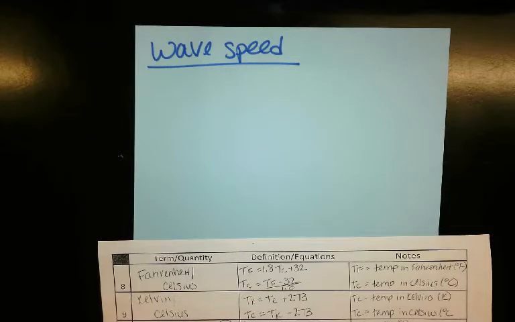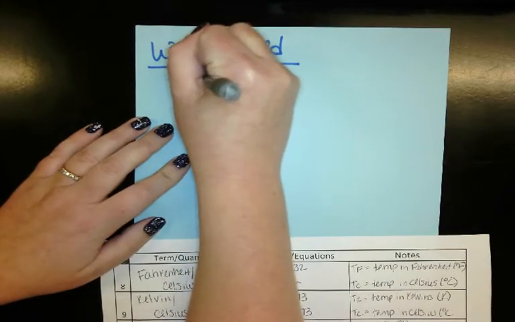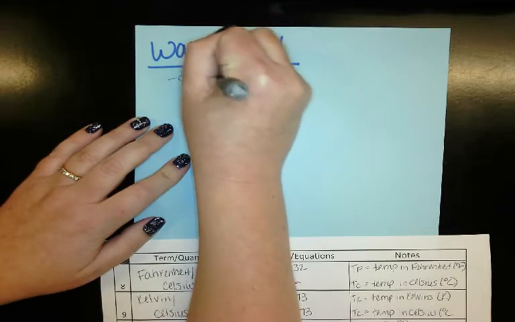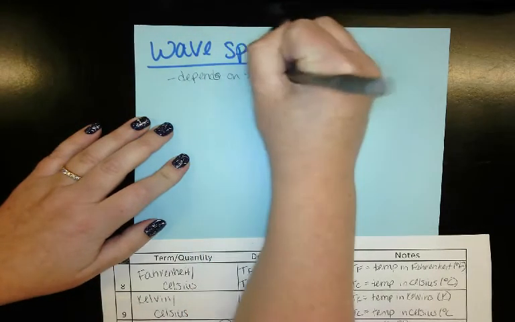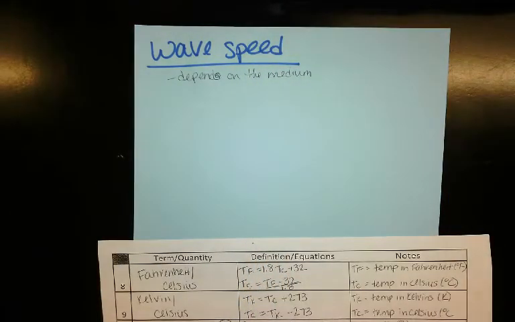Now, we're going to be looking at the last equation of the trimester here, which is going to be wave speed. So you're going to say how fast these waves are moving. Now, when you're looking at wave speed, it's going to depend on the medium. If it's going in a solid versus a liquid, it's going to move faster. If it's in the air versus a liquid, it's going to move faster in the liquid, just because of the proximity of the particles.